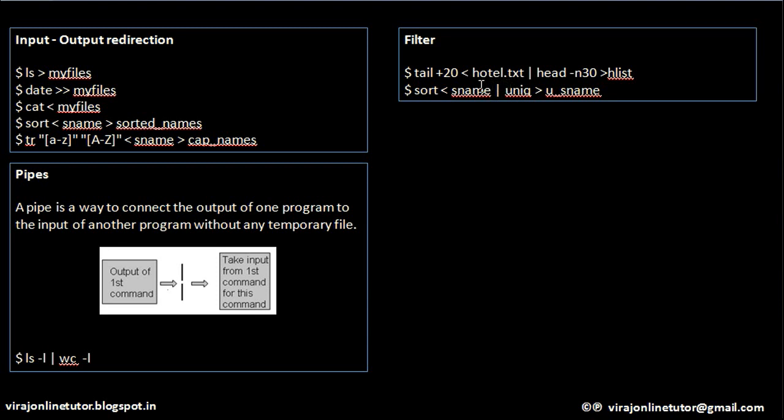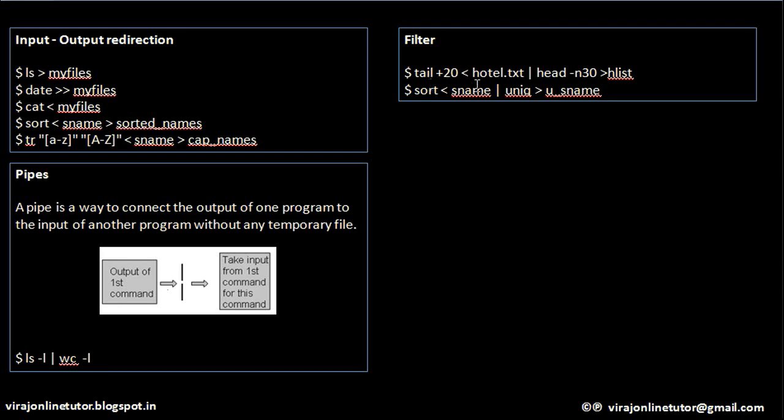I am reading that file using the tail command starting from offset +20, meaning from the start of the file skip the first 20 lines, and from the 21st line give all the contents.